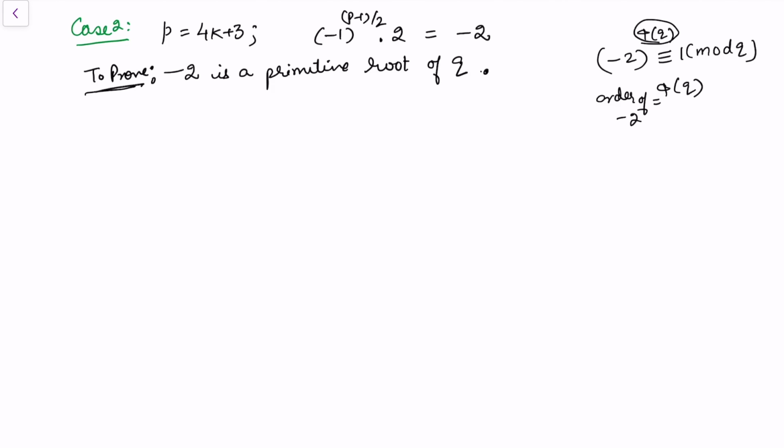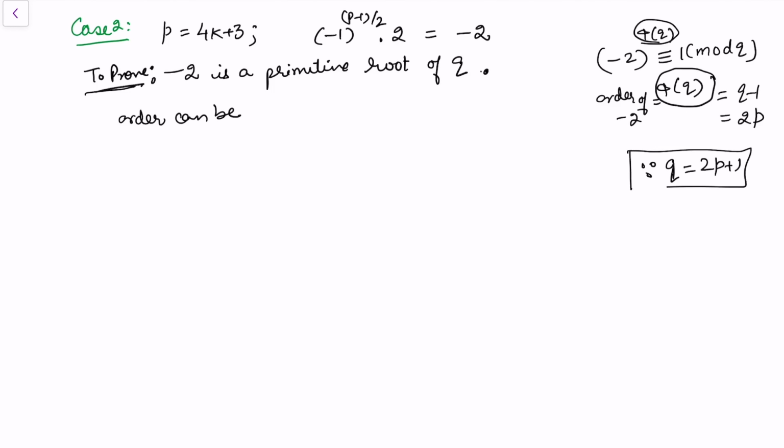So for the smaller order, let's consider the possibilities. If there is a smaller order, it has to be a divisor of phi q, which in this case is q minus 1, and q minus 1 will become 2p, because we have seen that q is twice p plus 1. That's the value for q that is initially given in the theorem. So the order can be 1, 2, p or 2p, just in a similar way as we did for the 4k plus 1 class. In this case also I am going to exclude the possibilities.